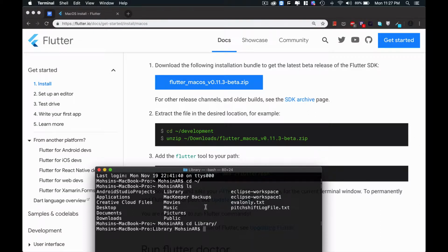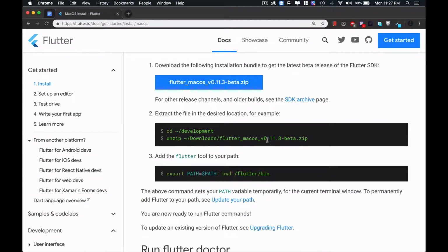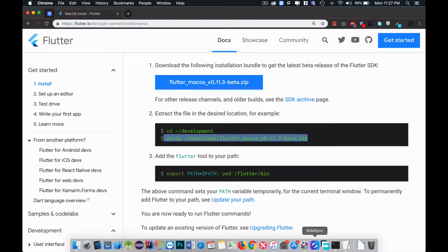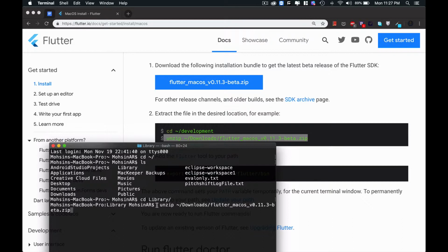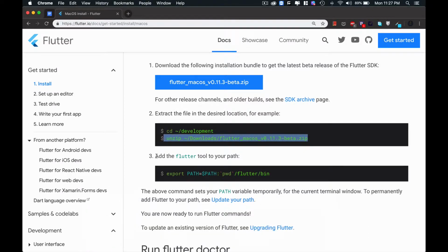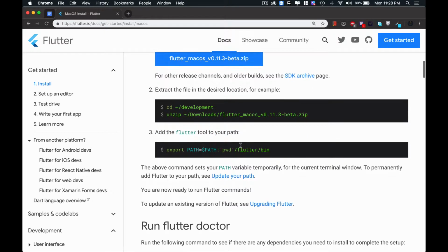For unzipping the zip folder, just copy this line, paste it here in the command line and hit enter. It will extract your zip folder in the library directory. Now the third point is add the Flutter tool to your path. This is the temporary path. What we have to do is update our path to make it permanent.